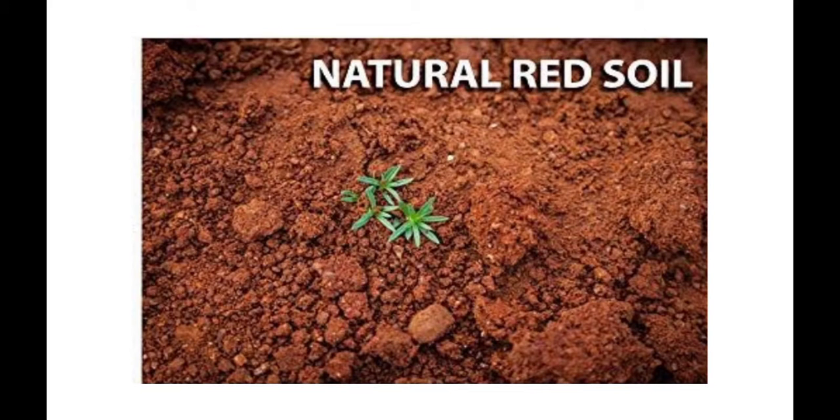Next one is red soil. Red soil has a red color because it contains lots of iron oxide. It is a mixture of sand and clay soil, but it is not very fertile. We find these types of soil in Tamil Nadu, Kerala, Karnataka, Andhra Pradesh, Telangana, Maharashtra, Odisha, and some other states. This soil is very useful for groundnuts, millets, and pulses.